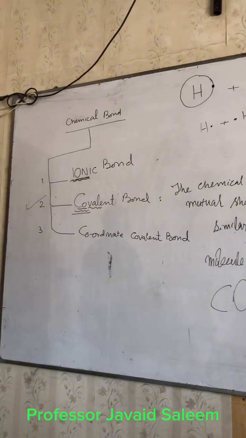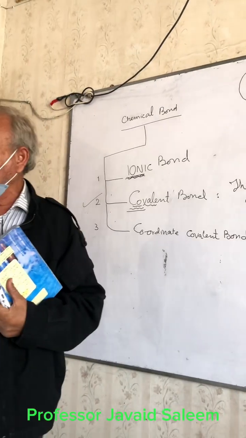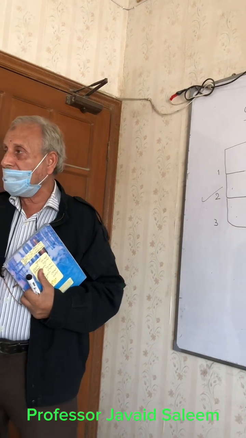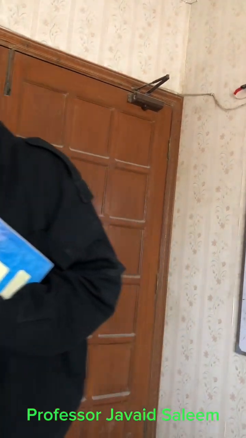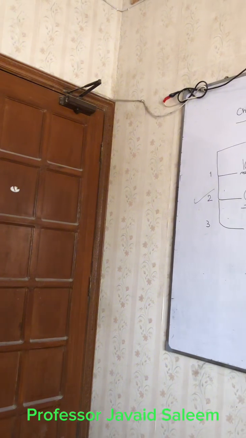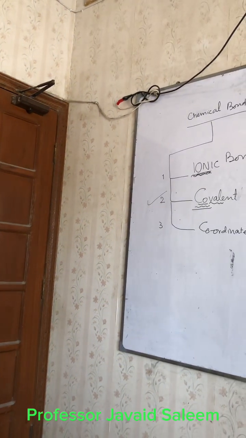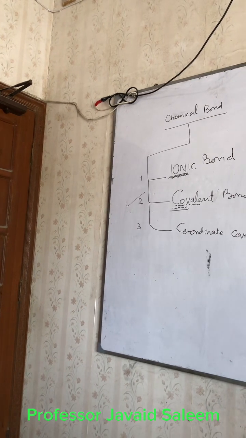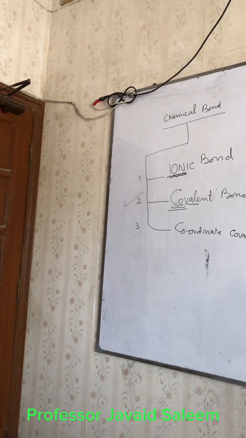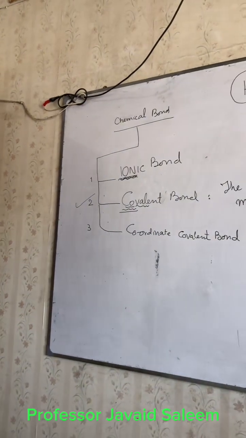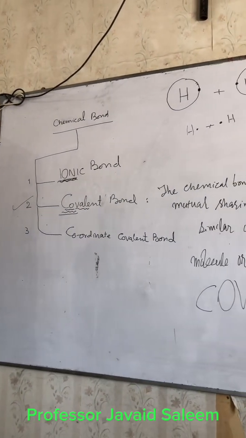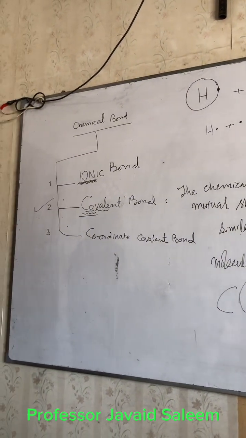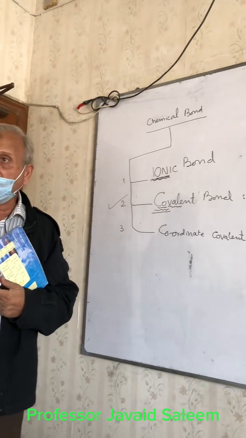In compound form, combined. See the water, H2O, combined. See the iron oxide. See the calcium oxide. See the marble under my knees. You know, this is all marble. It contains calcium, but not calcium in independent form. Calcium carbonate is the formula of marble. So these things are found in combined form. Most of the chemicals in the world are found in combined form, not in atomic form.